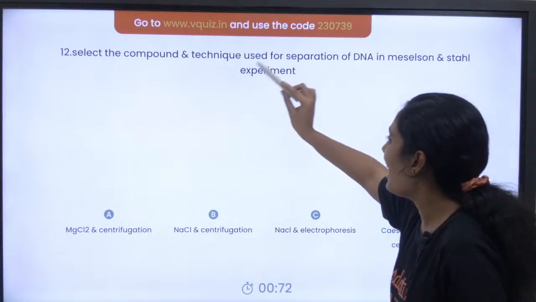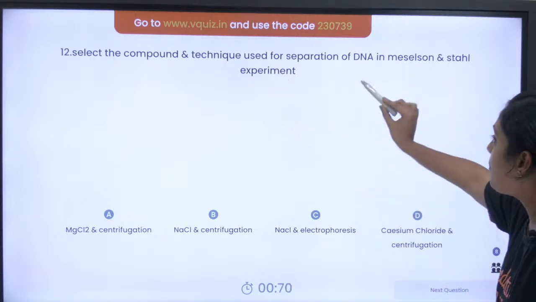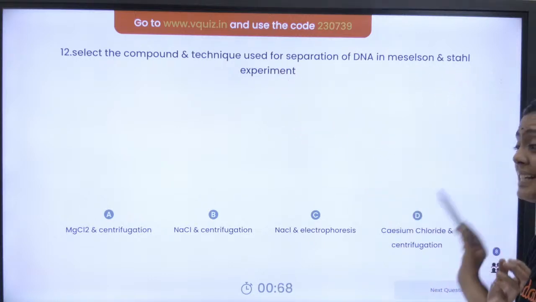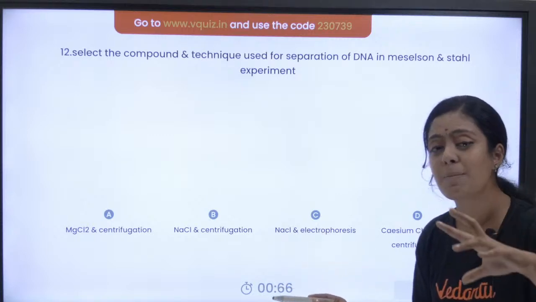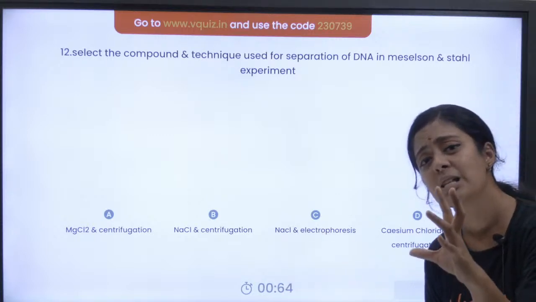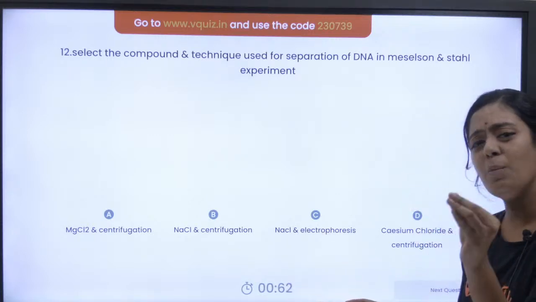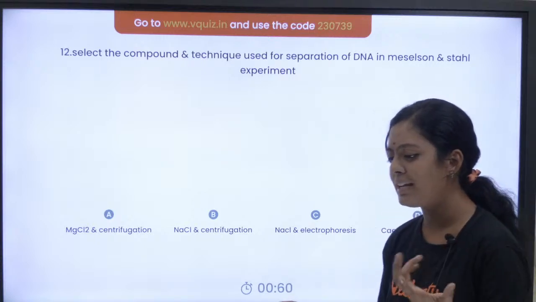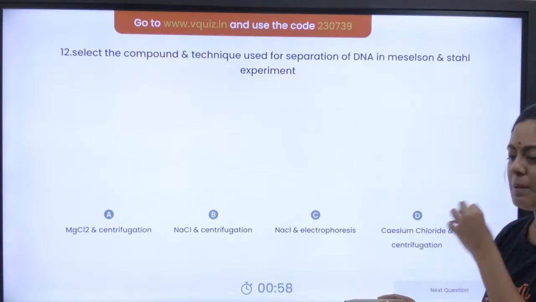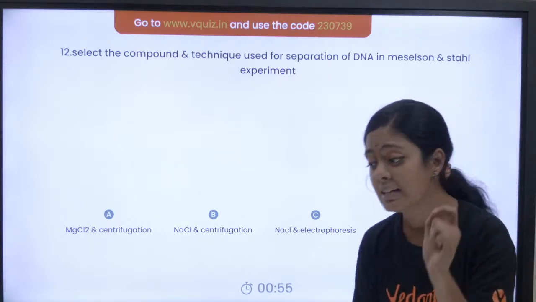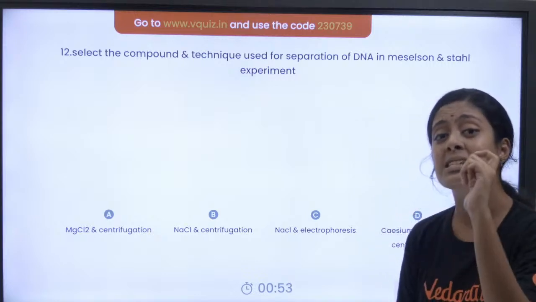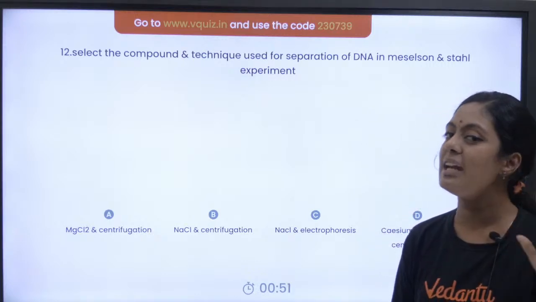Select the compound and technique used for separation of DNA in Gsell and Stahl experiment. முதல்ல பசங்களா இந்த Gsell and Stahl experiment எதுக்காக பண்ணுவாங்க? Why do people do Gsell and Stahl experiment? Can anyone tell? Why do people do Gsell and Stahl experiment? It is done to prove semi-conservative nature of DNA replication.